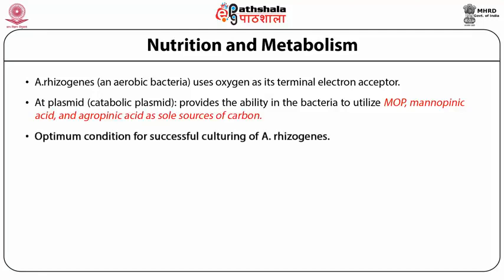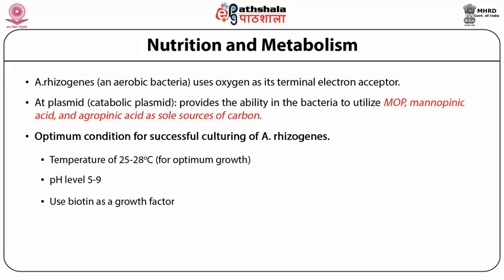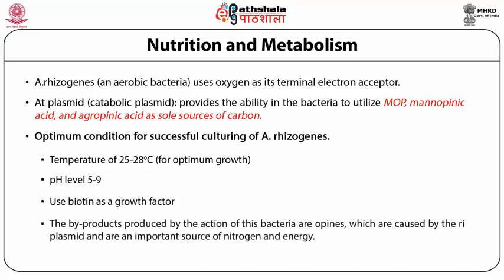The optimum conditions for successful culturing of rhizogenes are a temperature of 25 to 28 degrees centigrade, a pH between 5 and 9, and biotin as an important growth factor. Some opines used by this bacterium are byproducts caused by the Ri plasmid, and they are important sources of nitrogen and energy.